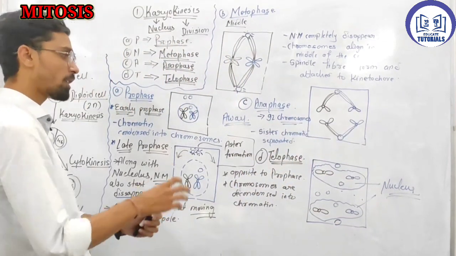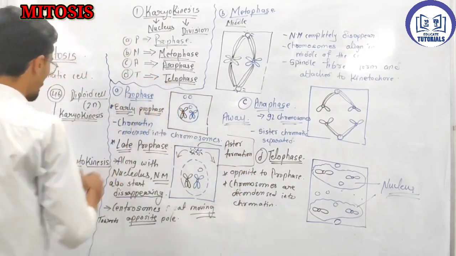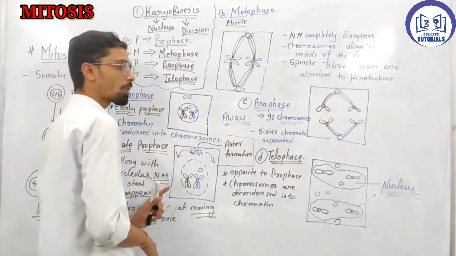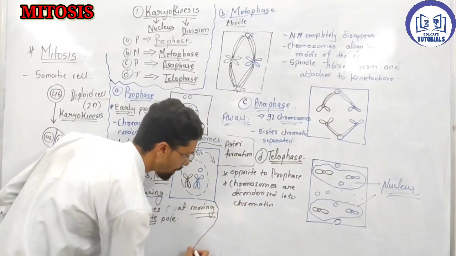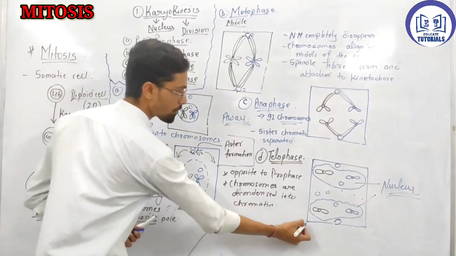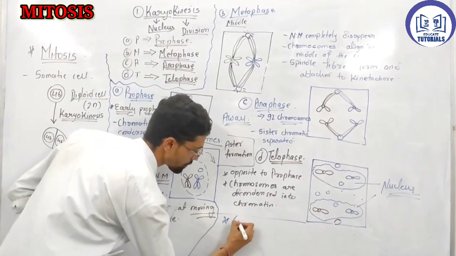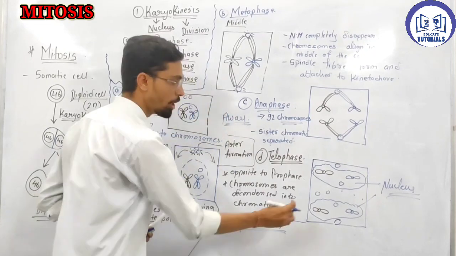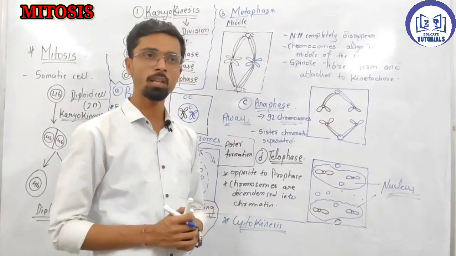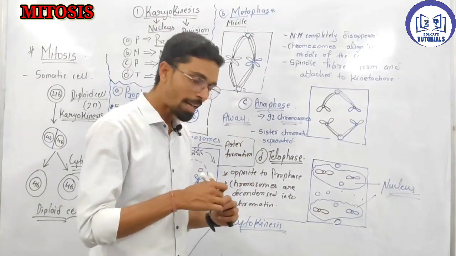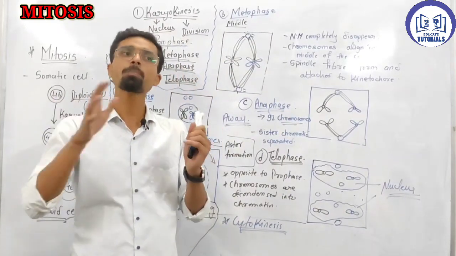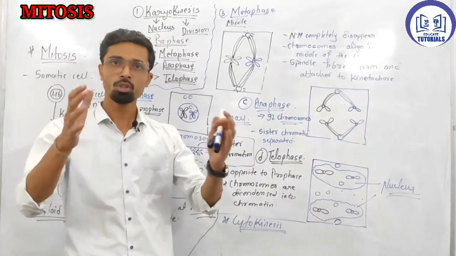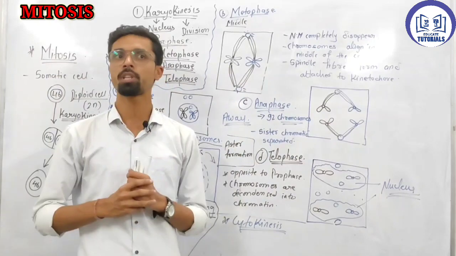In the last phase, which is called cytokinesis, you can see here cytokinesis. What happens in cytokinesis? During telophase, a plant has a cell wall, so it's not possible to break the cell from outside.